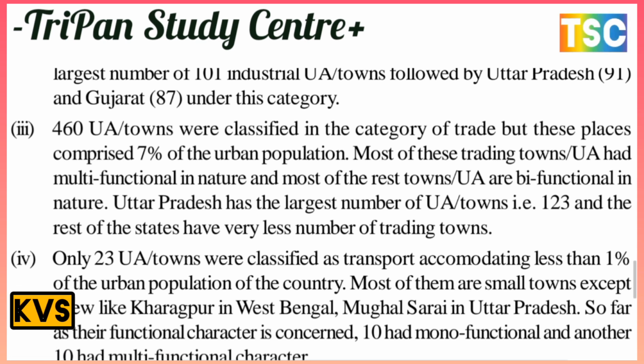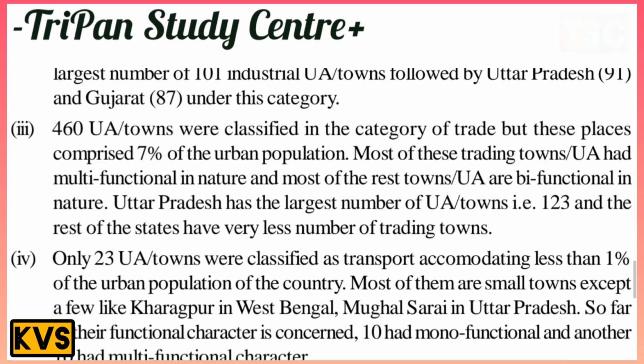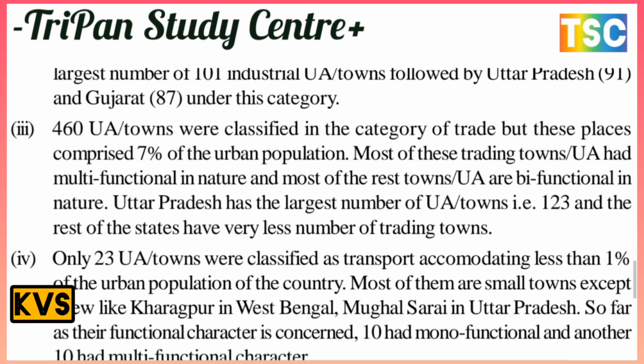And the next, only 23 UA towns were classified as transport, accommodating less than 1% of the urban population of the country. Most of them are small towns, except a few like Kharagpur in West Bengal and Mughal Sarai in Uttar Pradesh. So far as the functional character is concerned, 10 had a mono-function and another 10 had a multifunction character.